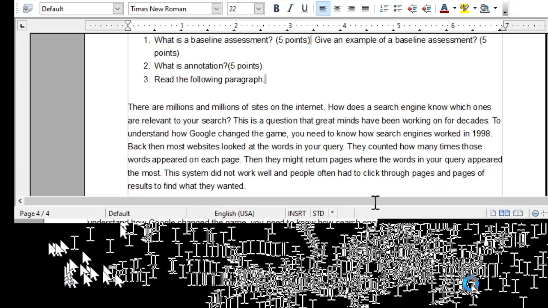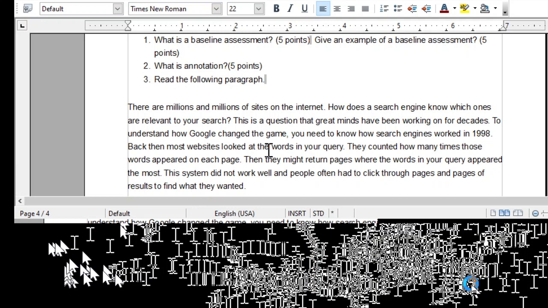So let me read it again, pronouncing that word correctly, query. All right. Matter of fact, while I'm here, because I want to make sure that I'm pronouncing that word correctly. Query is query. Okay. There are millions and millions of sites on the internet. How does a search engine know which ones are relevant to your search? This is a question that great minds have been working on for decades. To understand how Google changed the game, you need to know how search engines worked in 1998.